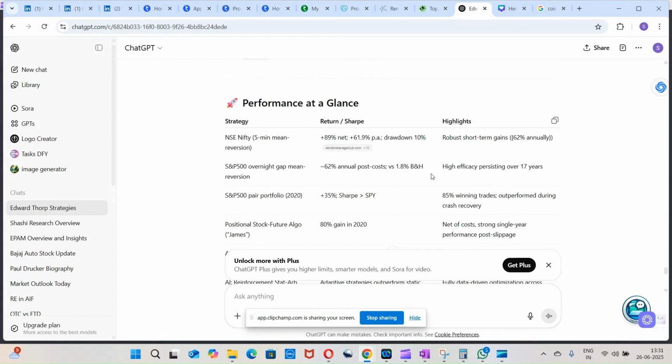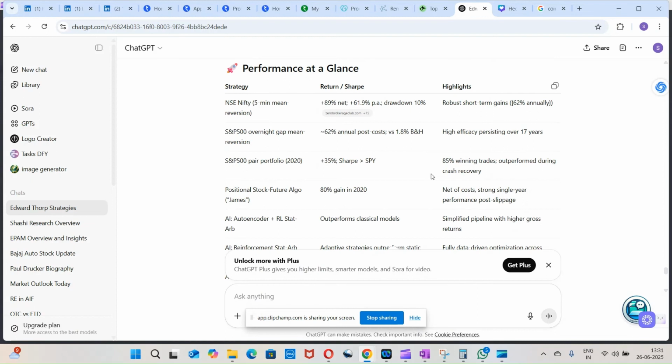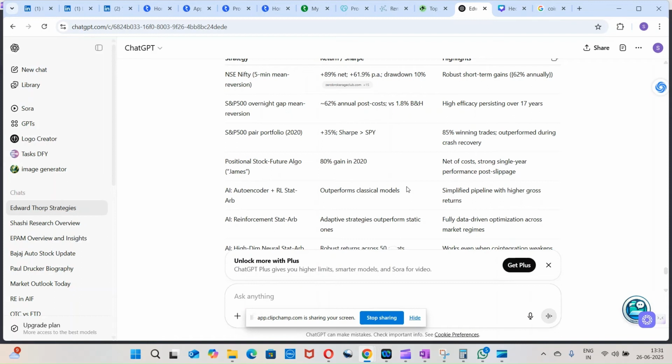So the performance at a glance. NSE Nifty 5 minute mean reversion generated 89% net returns and 61.9% per annum, with a drawdown of just 10%. Robust short-term gain, 62% annually. S&P overnight gap mean reversion, 62% annual post cost versus 1.8 for buy and hold, with high efficacy persisting over 17 years. S&P 500 pair portfolio in 2020, 35% return, greater than the SPY. SPY is an ETF, so it performed better than that. 85% winning trades, outperforming during the crash recovery also.